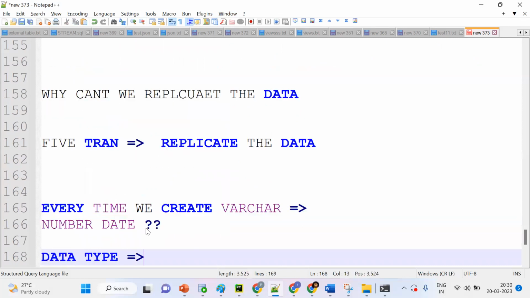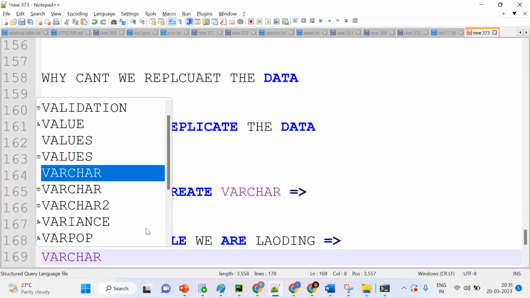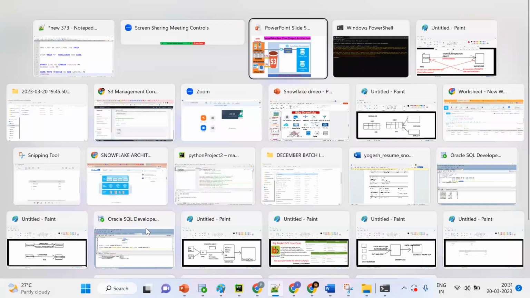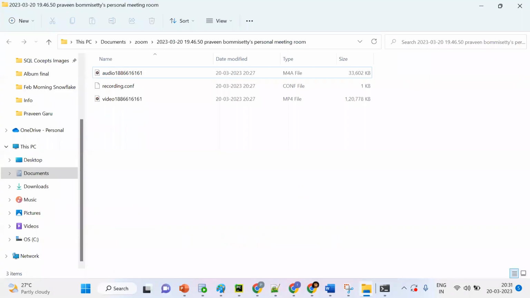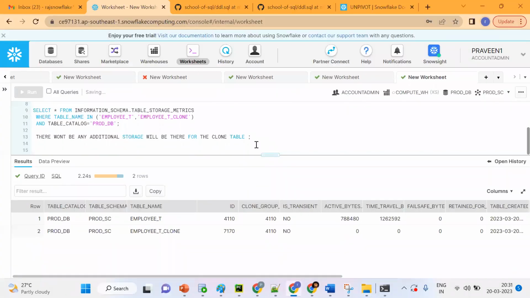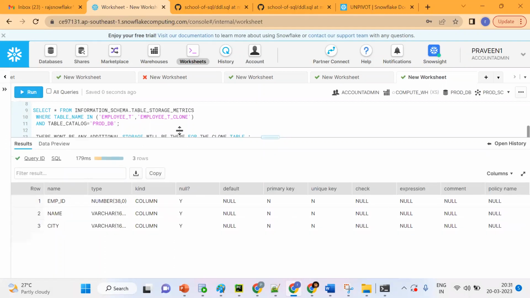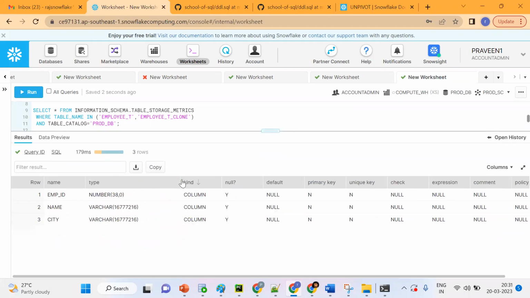So while we are loading, we'll create the table in varchar format only, so there will be no data mismatch. And remember one thing, suppose we created one table. Describe the table name. If you don't mention any size, it will take the default size.